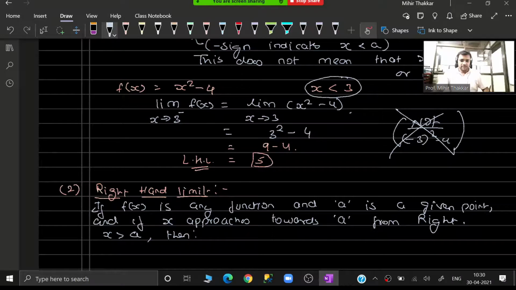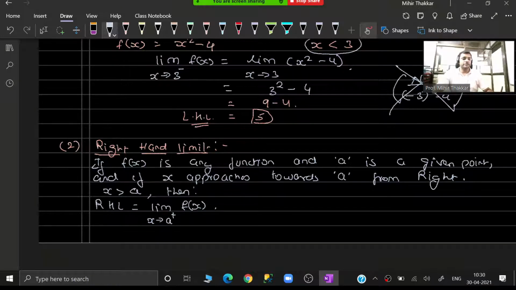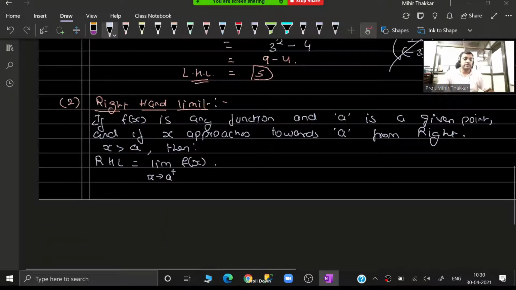Then the right hand limit, which is RHL, should be given by limit as x tends to a plus of f(x). So this is the general notation for right hand limit. Again guys, the plus sign indicates that x is going to be greater than the value of a.